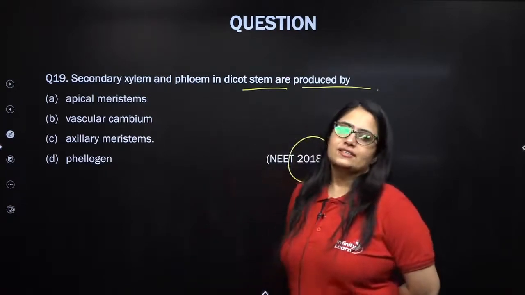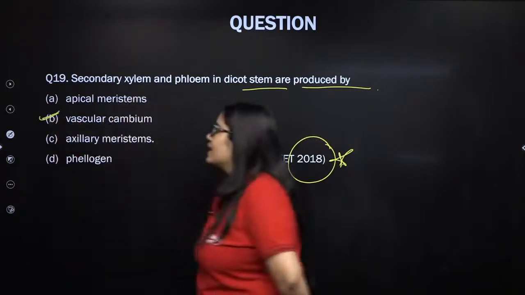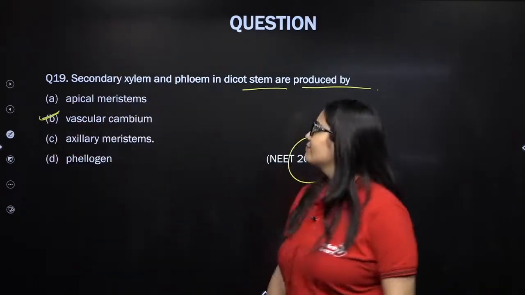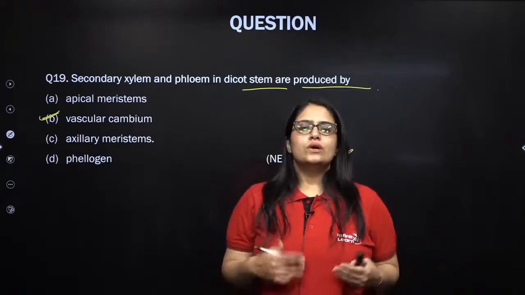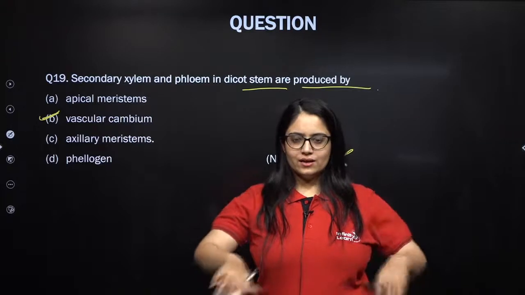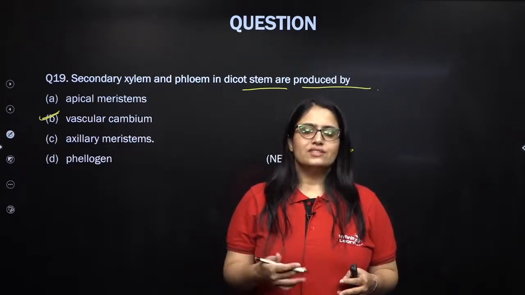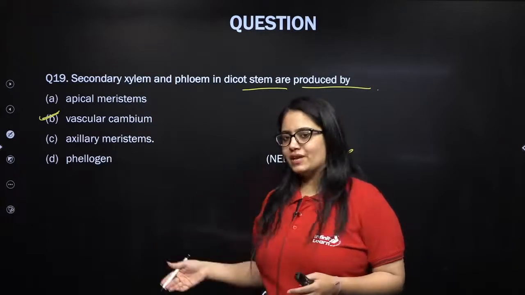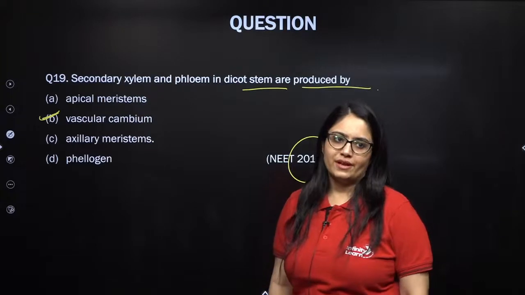Okay, so the answer is definitely vascular cambium. Vascular cambium in a dicot stem is made up of inter and intrafascicular cambium. Towards the inside, it will form cells that will mature into secondary xylem, towards the pith side, and towards the periphery, the cells will mature into secondary phloem. Excellent, everybody. Thank you.